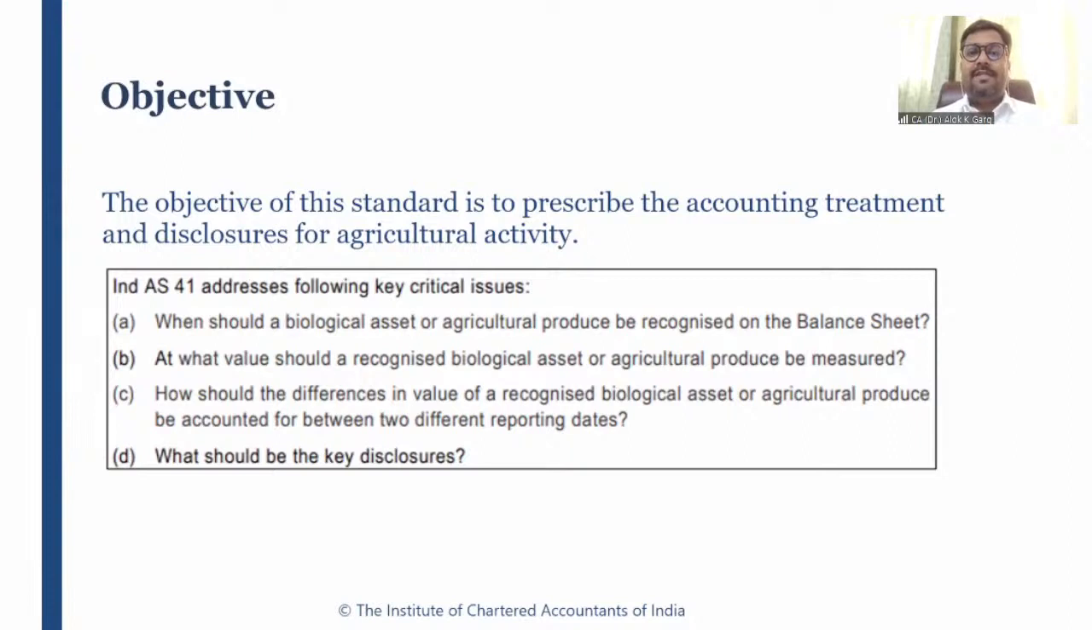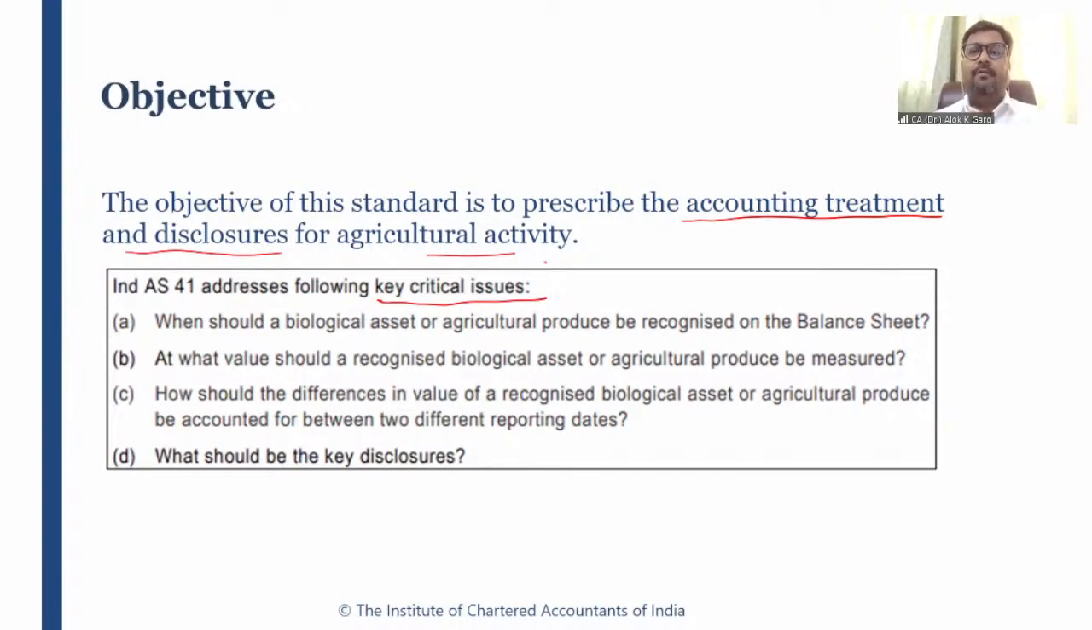The objective of this standard is to prescribe the accounting treatment and disclosures for agricultural activity. What is the objective? It prescribes the accounting treatment. And when I say accounting treatment, accounting treatment means your recognition, measurement, presentation, disclosures. Okay. So it talks about accounting treatment and disclosures of agricultural activity, right? And it addresses the following key critical issues. What could be the key critical issues?